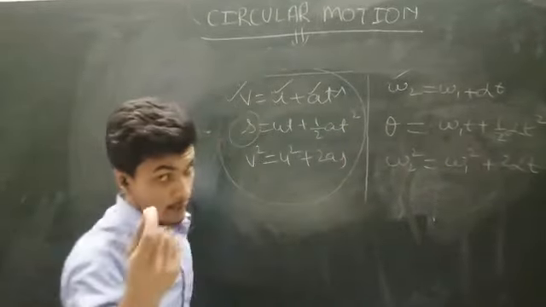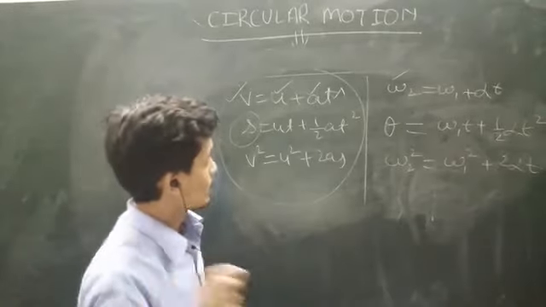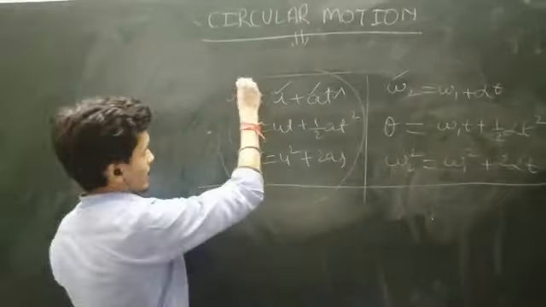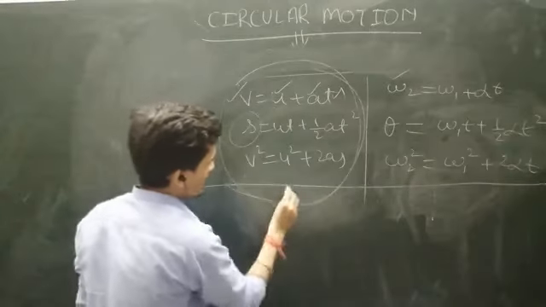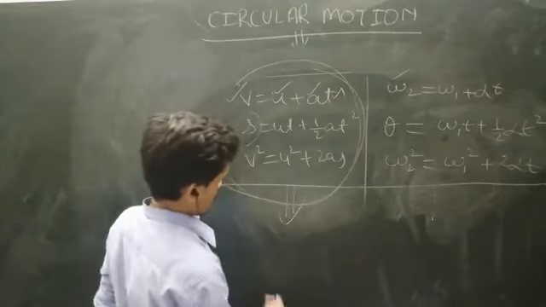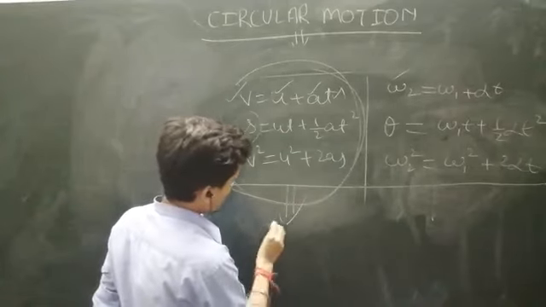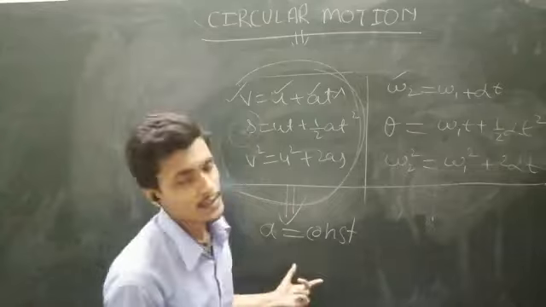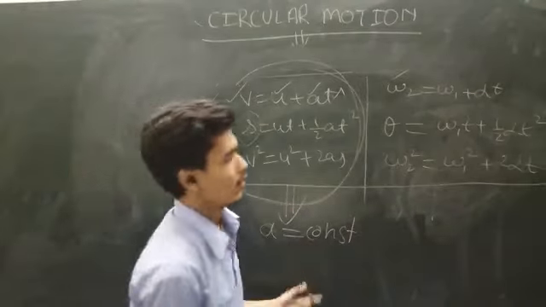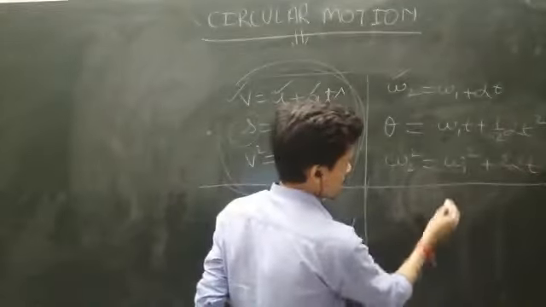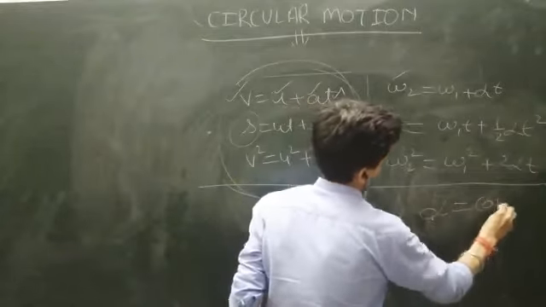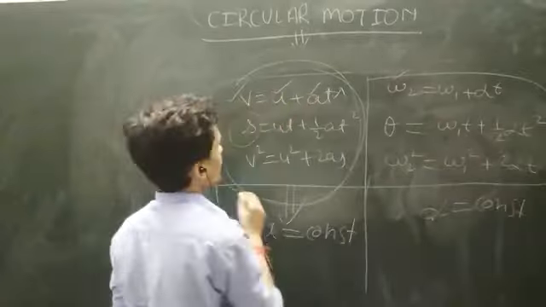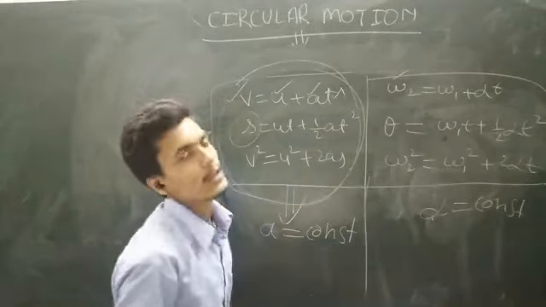One thing to note here: these equations are only applicable when acceleration is constant, that means acceleration is not changing with time. Here also, when alpha is constant, then we apply these types of formulas.